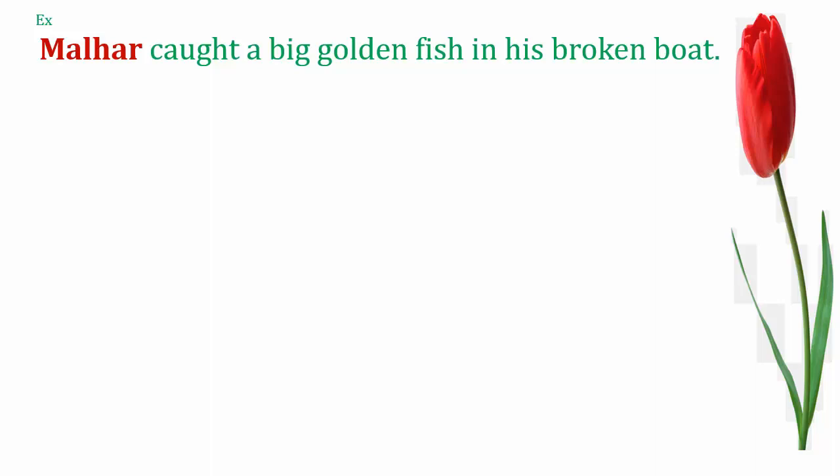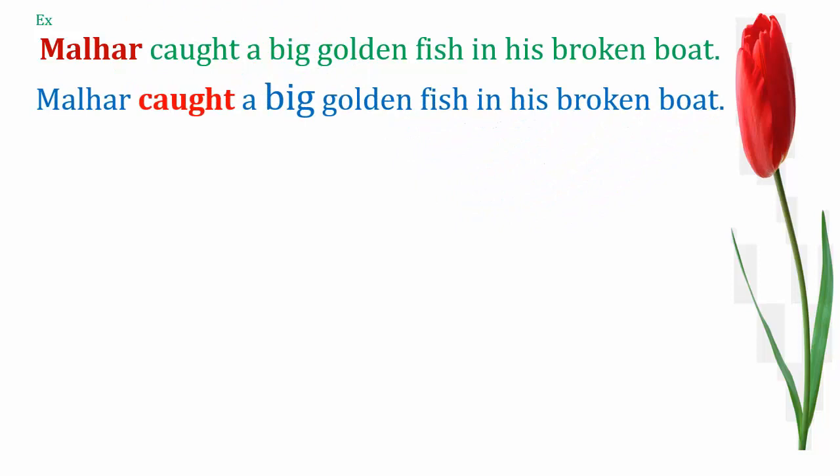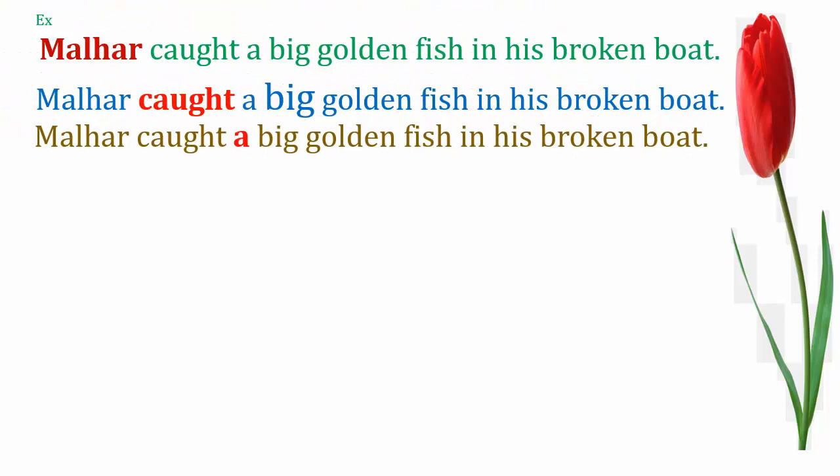So here the word Mallar is highlighted. Yeah, dear children, do you know Mallar is the name of a person? Yeah, very good. So Mallar is the naming word. It is a name of a person. The second word, caught. Caught is an action. It is the past tense of catch. Yeah, so it is an action. The third word, a. A is an article.